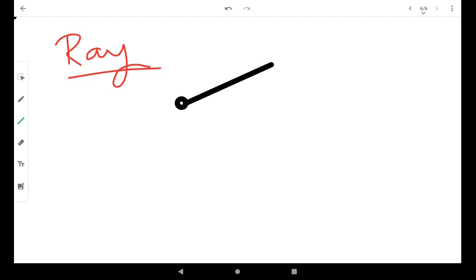You can see that it is a straight path extending infinitely in a particular direction.